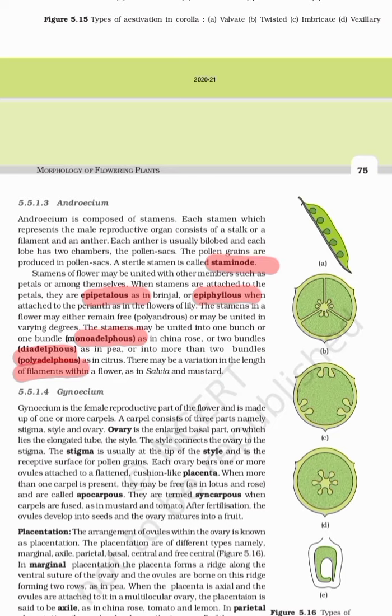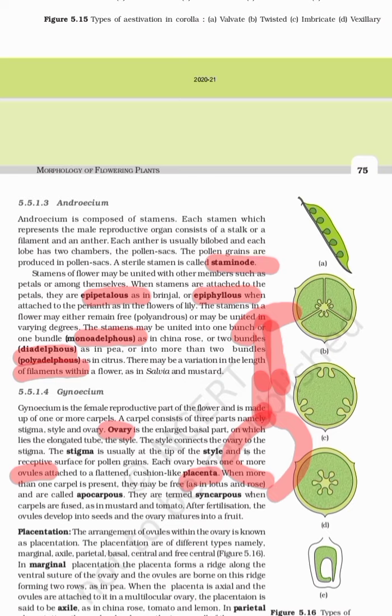Now moving to the next, the gynoecium. Gynoecium means the ovary part, that is, the carpel, which consists of three parts: stigma, style and ovary, right? The style connects both the stigma and the ovary. Ovary has got ovules. They have a cushion-like placenta over here to help give nutrients to the ovules, right?